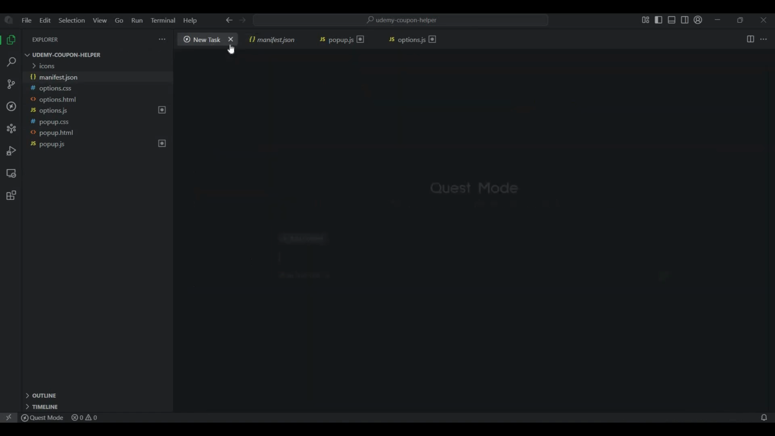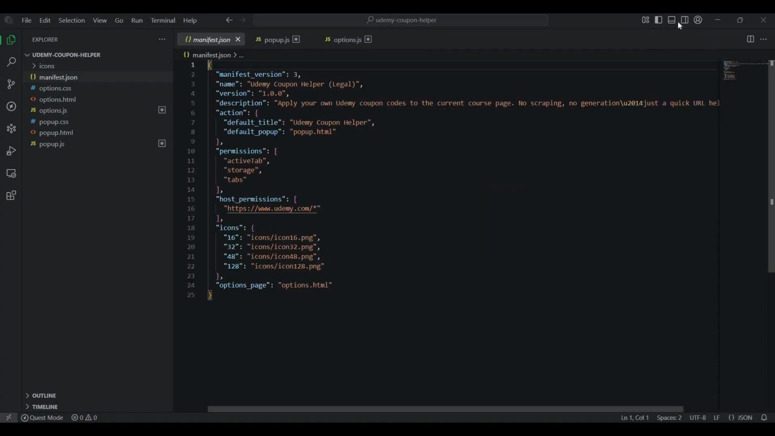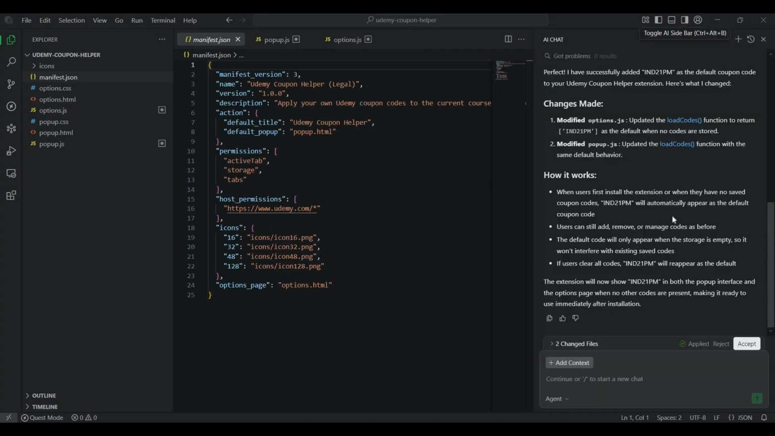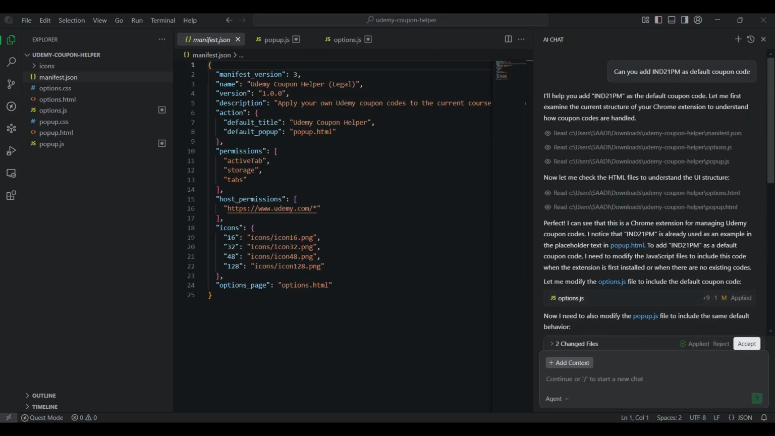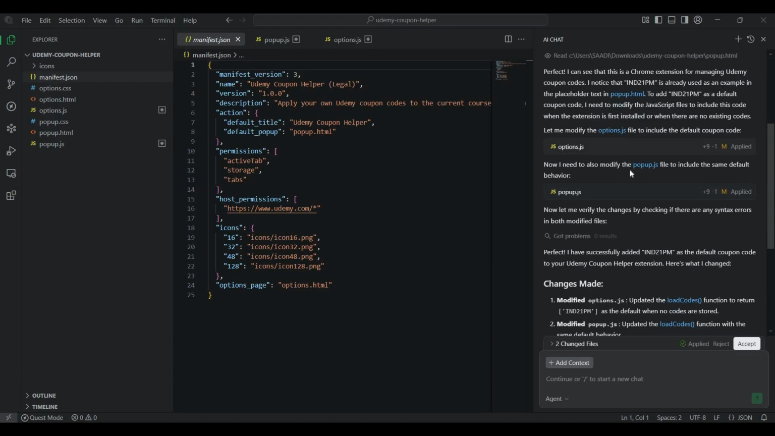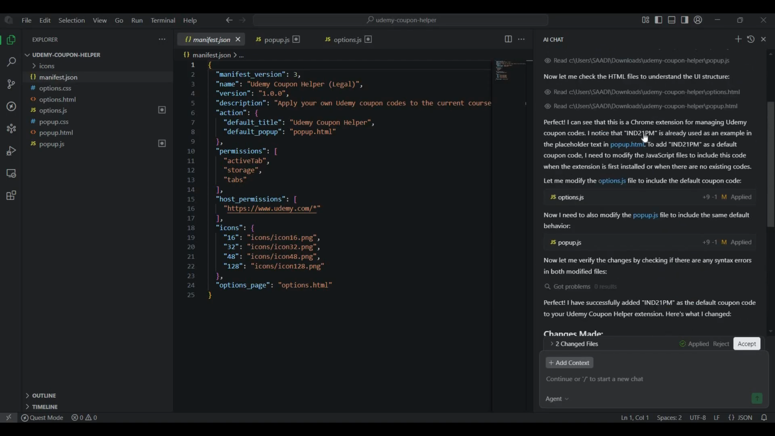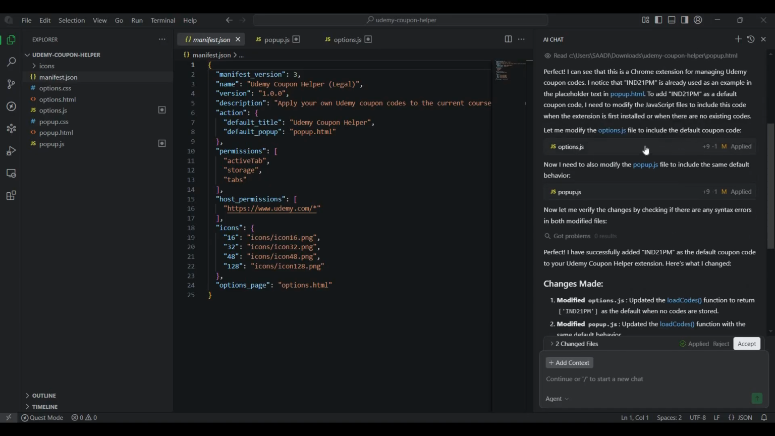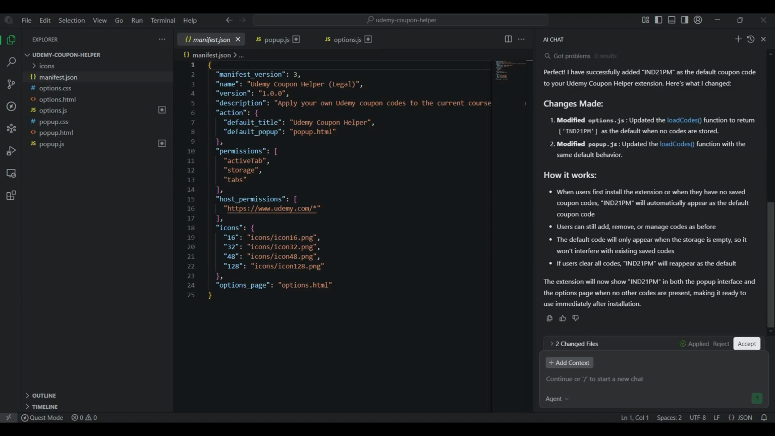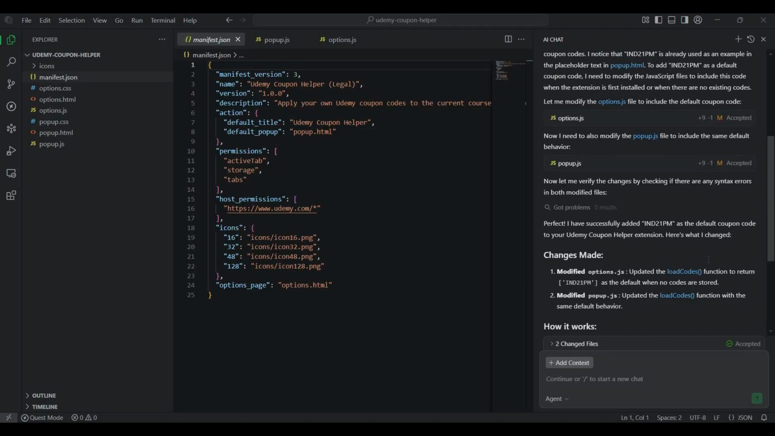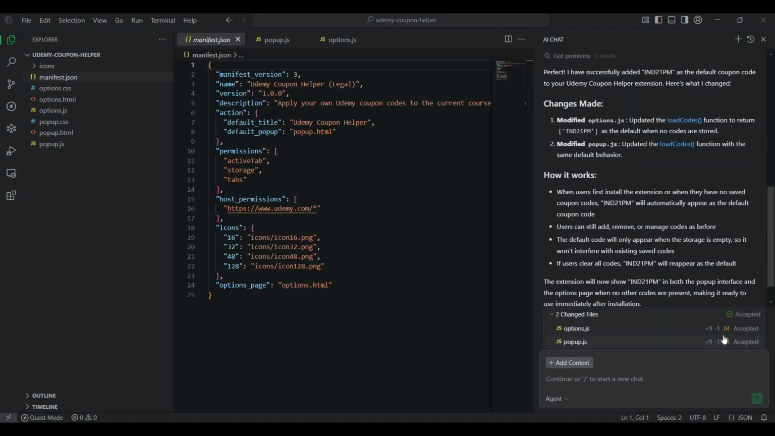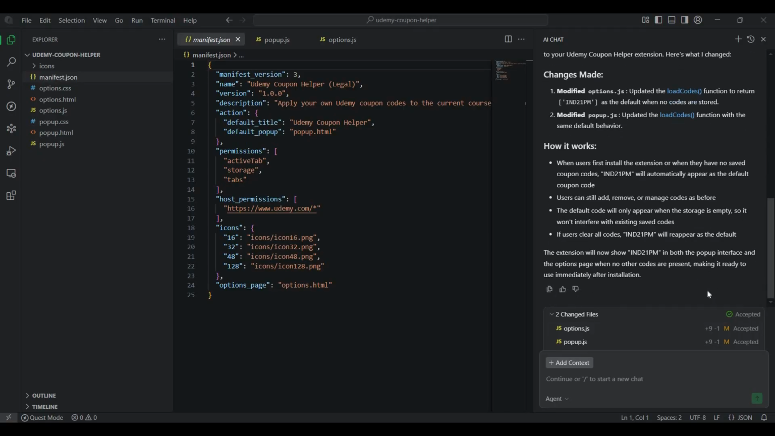Now this is the task that I have put in. If I open the AI sidebar, I have asked it to modify the code to include a default coupon code. It has gone through the code and identified what this entire tool is about, and said I need to modify it in these two files for it to work. When the user first installs the extension, or when they have no saved coupon codes, it will automatically appear as the default coupon code. Let me go ahead and accept these changes. Once accepted, the two files have been changed. In this way I can make changes to any coding project.